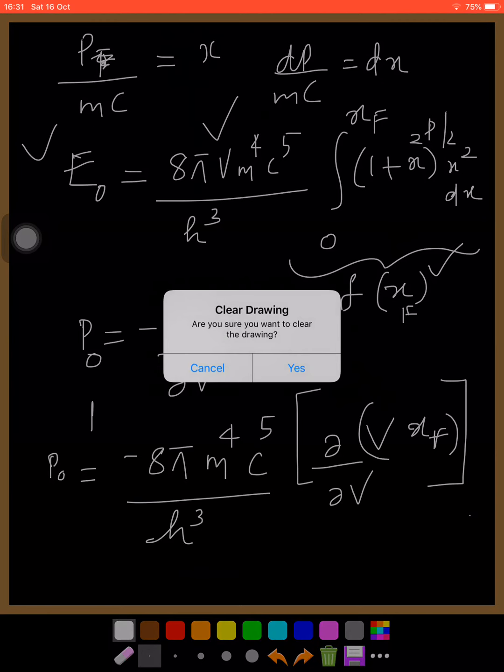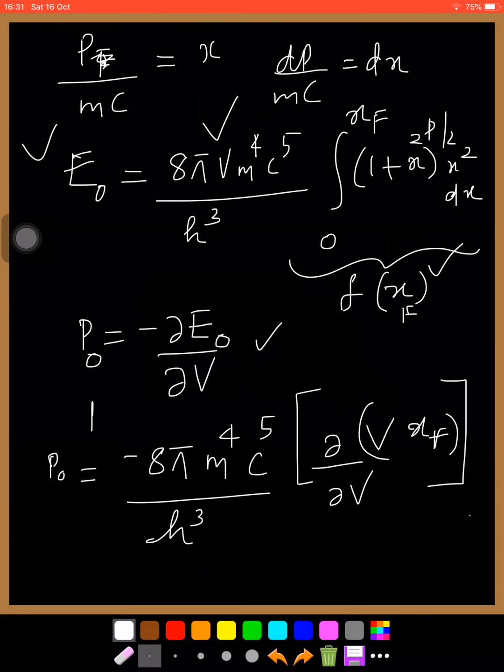So here there are two terms. The first term is V into dou f by dou V plus, the second, dou V by dou V into f. Here this is a function of xF. The second term is a function of xF, and this is f of xF.